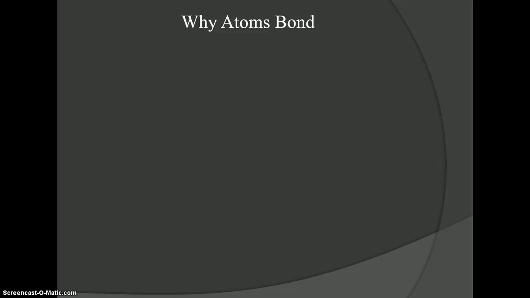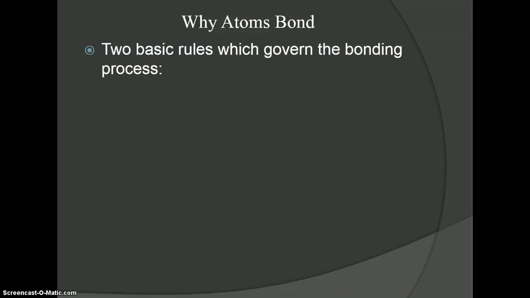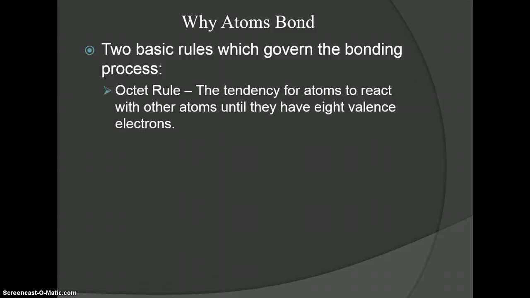There's a couple rules to keep in mind as we go through here that kind of govern the bonding process. The first is what we call the octet rule, which governs the majority of elements on the periodic table, the majority of atoms. And that is the tendency for atoms to react with other atoms until they have 8 valence electrons. Once they have 8, they're completed, their valence shell is full, they've lost the maximum amount of energy, they're good.